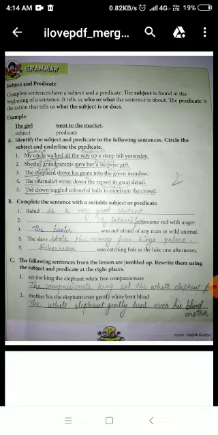So students, you have to remember it. A sentence is divided into two parts, subject and predicate. The beginning part of the sentence is subject and the later part is predicate. Subject tells us who or what the sentence is about, and what the subject is doing, who tells us? Predicate tells us. Predicate tells us about the action of subject. I hope you've understood it.